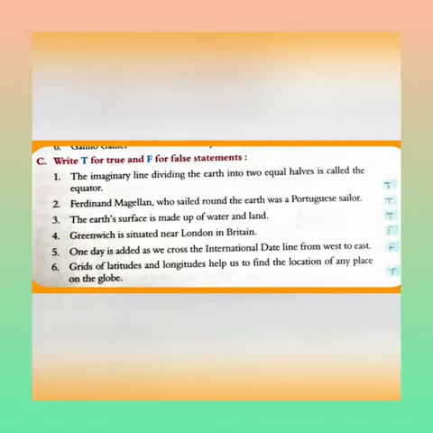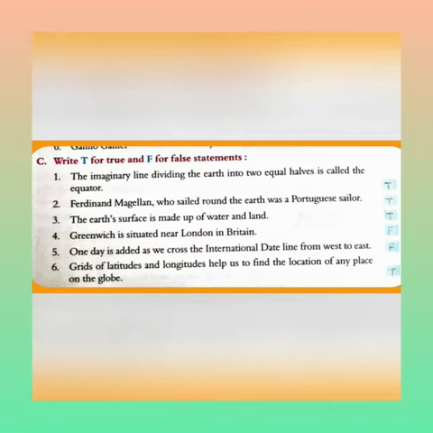The second one, Ferdinand Magellan, who sailed around the earth, was a Portuguese sailor. So the second one is also true, students. Third one, the earth's surface is made up of water and land. The answer to this is also true.